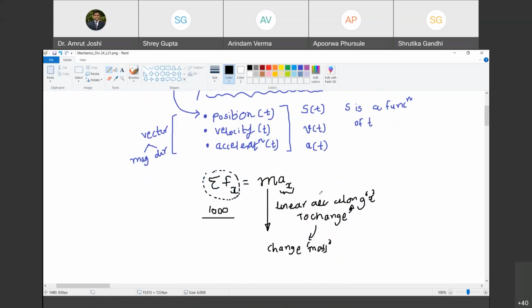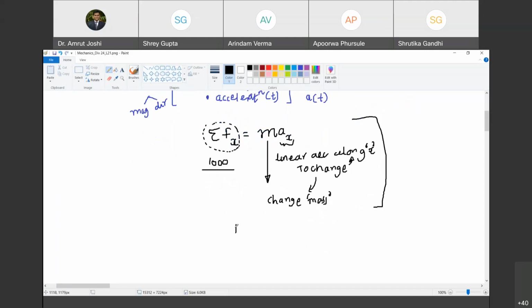Yes, sir. What is the direction of mass? Mass is independent of direction. It is a scalar quantity. Are you with me? Yes, sir. Okay. Now let us try to apply this Newton's second law in rotational motion. We have applied it in rectilinear or translational motion. Do you agree with me? We have done this before. To derive equations of equilibrium, we have applied this law as far as translational equilibrium is concerned. Are you with me? Yes, sir.